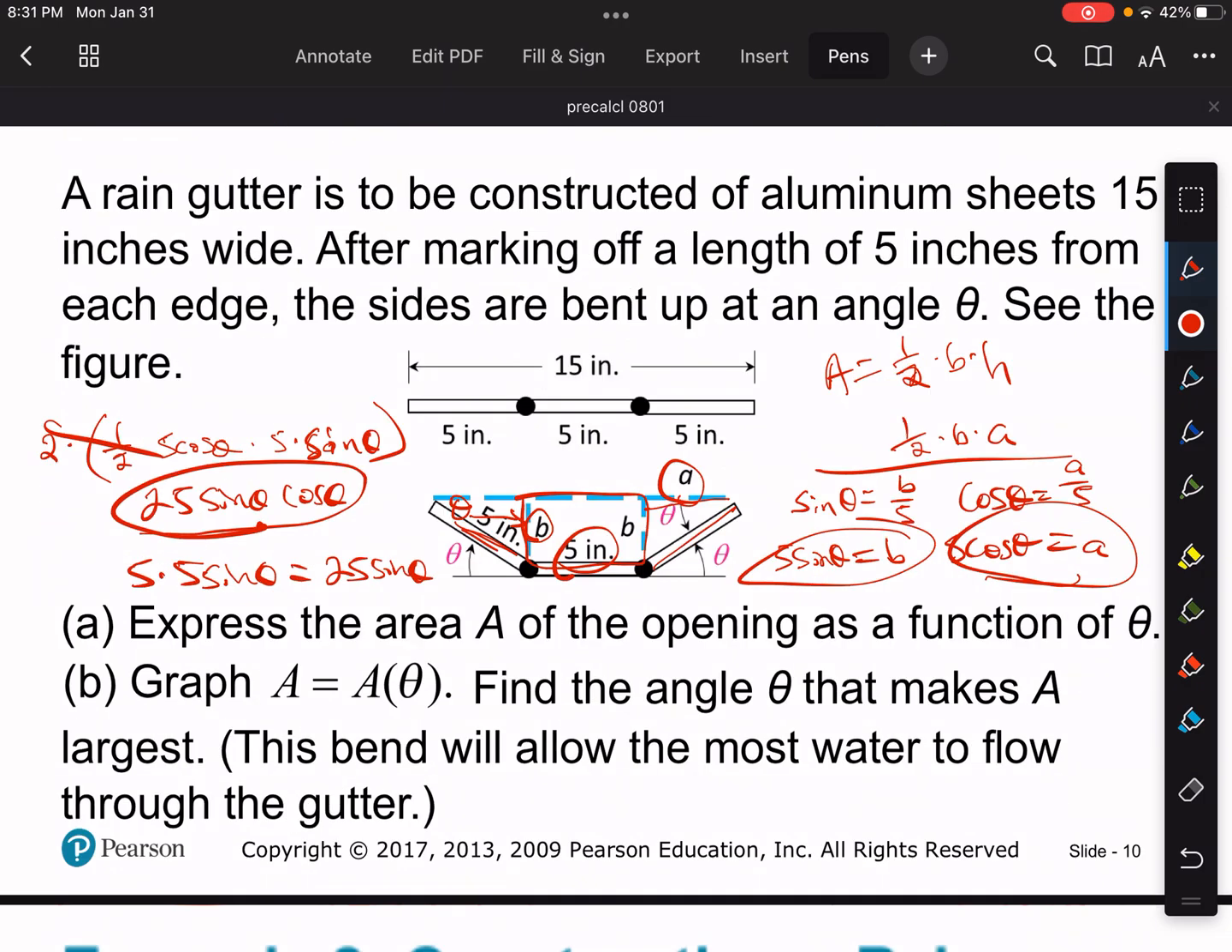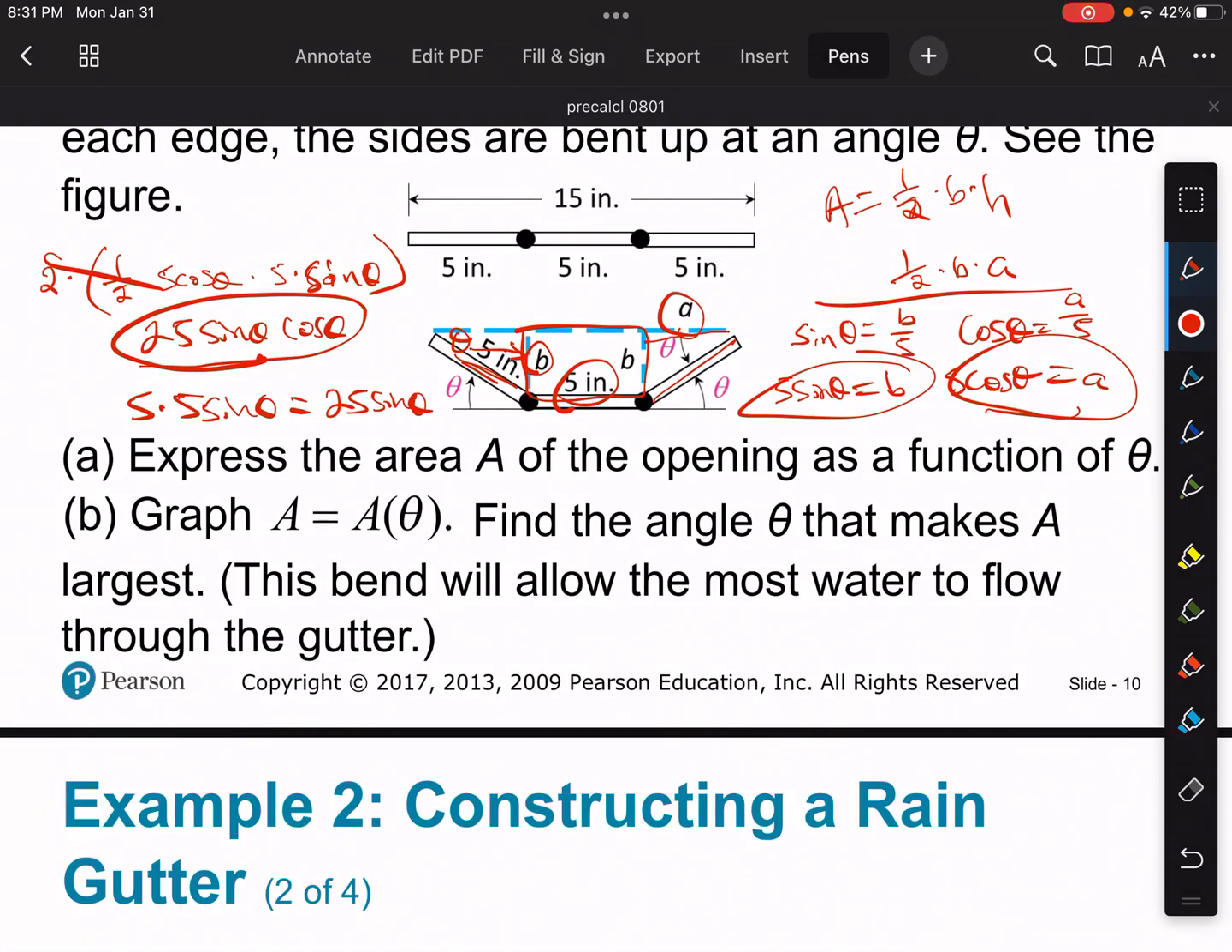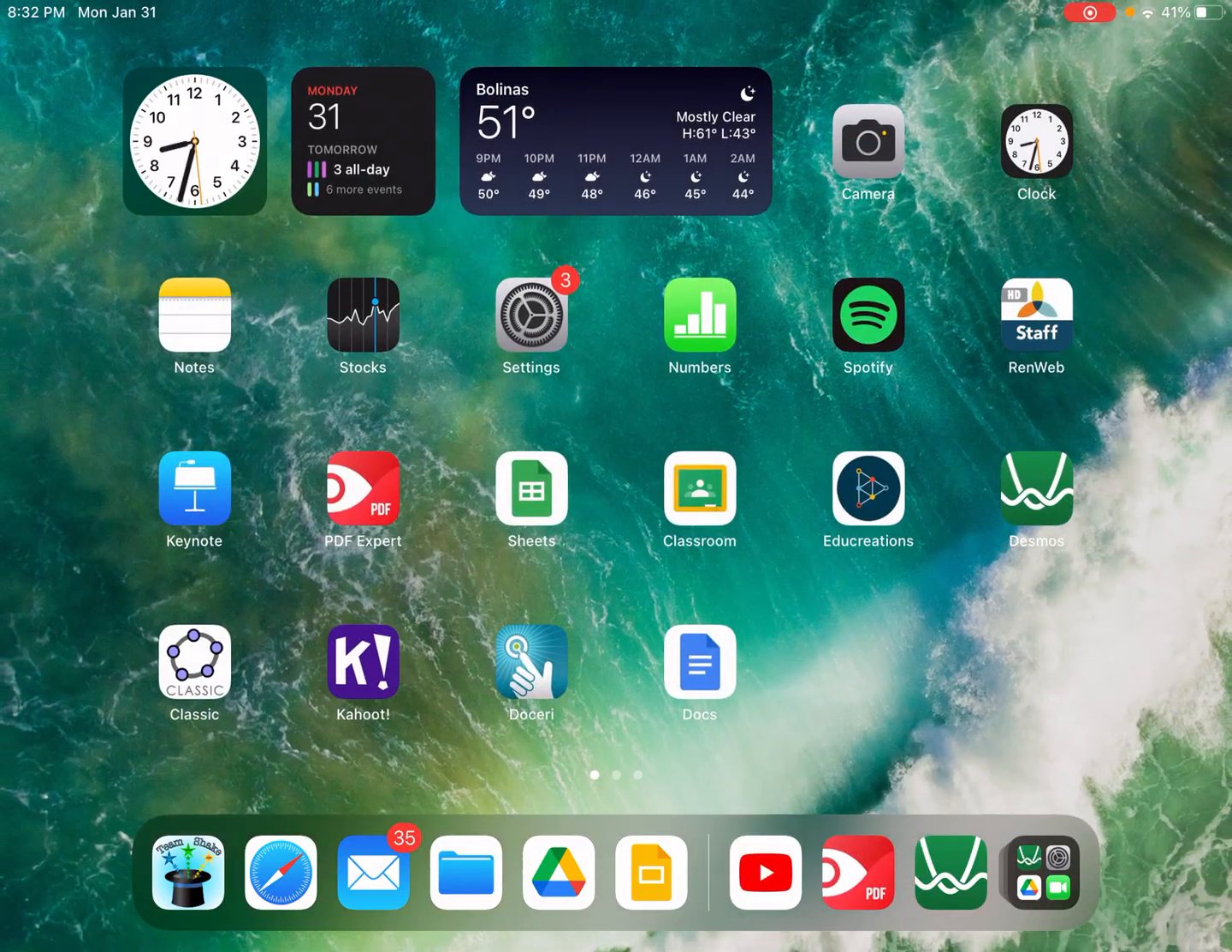Okay, so now, final step for part A is to write out the total area. Area is going to be equal to 25 sine of theta cosine of theta plus 25 sine of theta. And you could do a little bit of simplifying here because you have a 25 and sine in both. So if you took 25 sine of theta out, you'd be left with cosine of theta plus 1. All right, so I've already done you the favor of graphing this, but you can put this in Desmos or your graphing calculator. Let's just take a look at what that looks like.